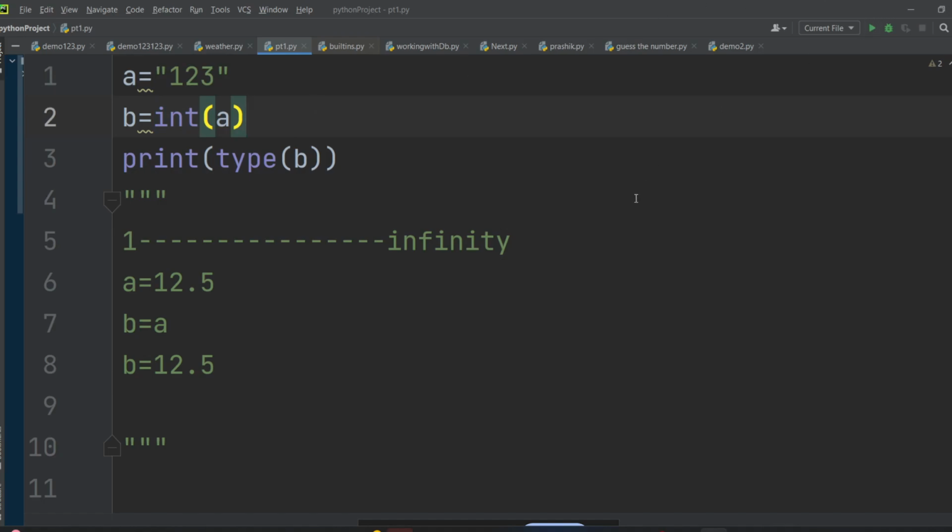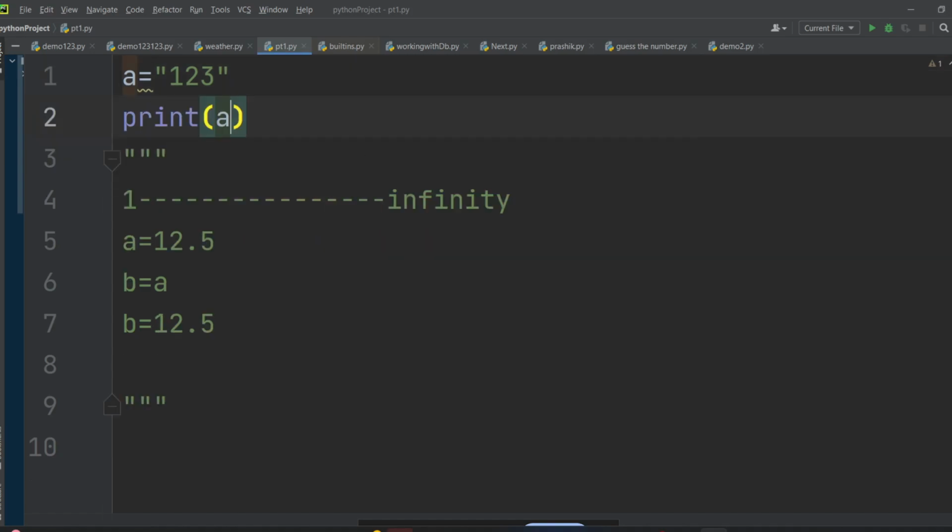If I run this, let's see what is the output you are getting. Why have I written type? Because if I simply print a, I will remove this and just print a.